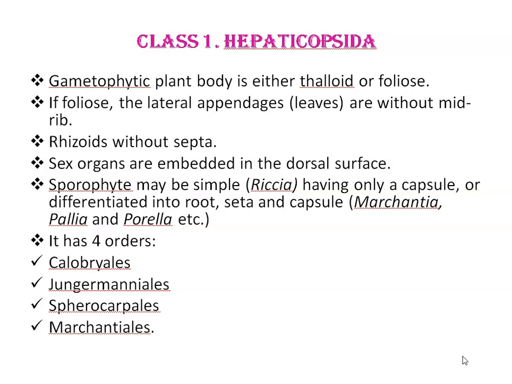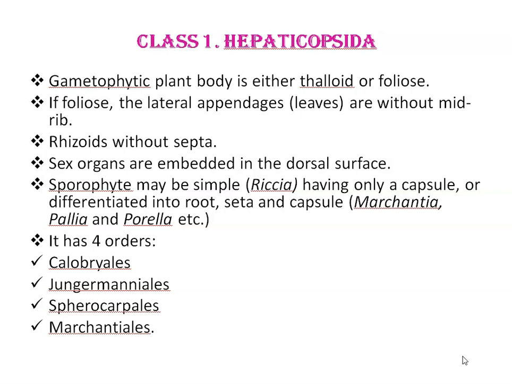Then the sporophyte may be simple, as in Riccia, having only a capsule, or differentiated into foot, seta, and capsule, for example in Marchantia, then Pellia, etc. The capsule lacks columella.